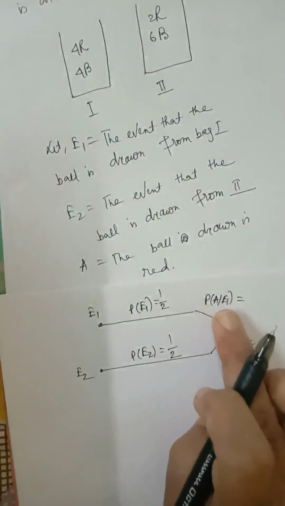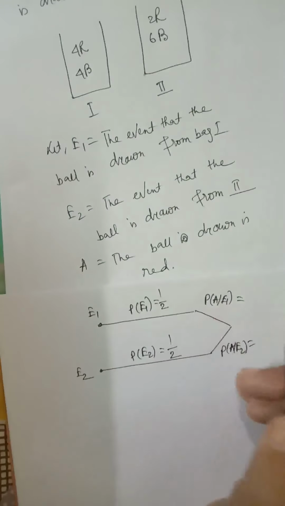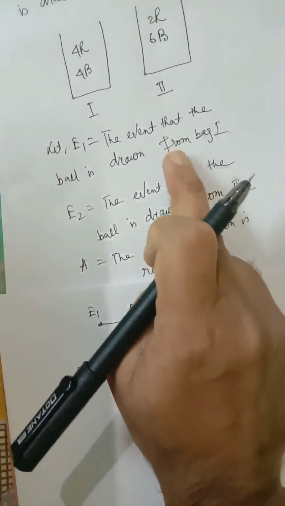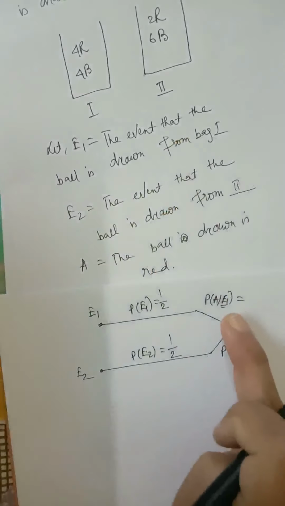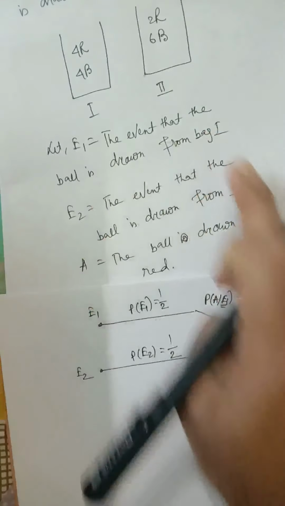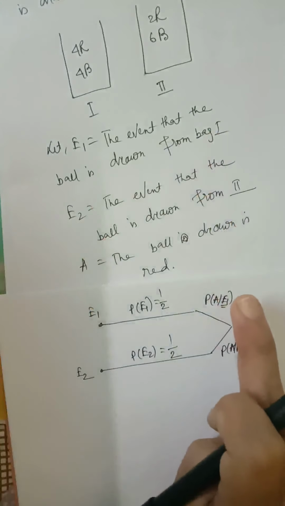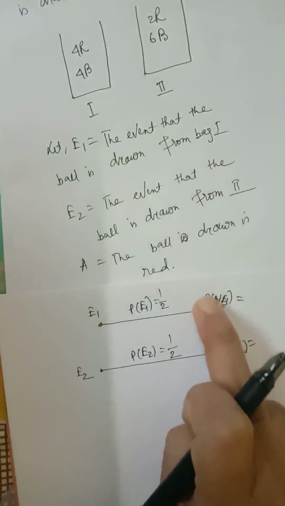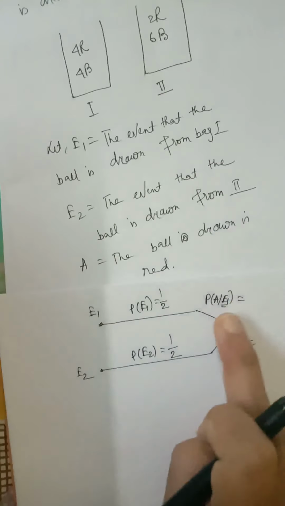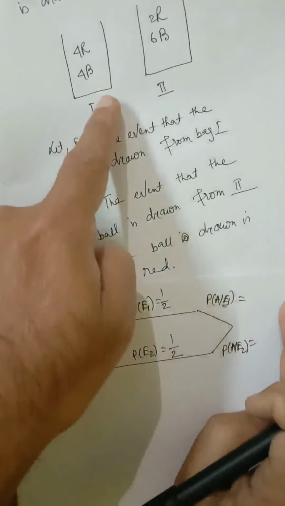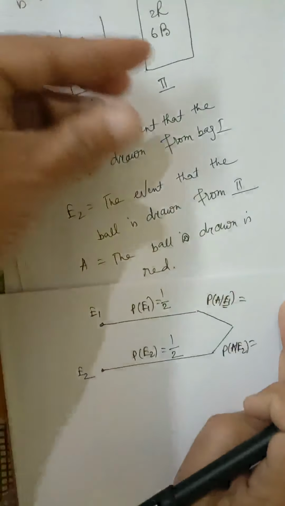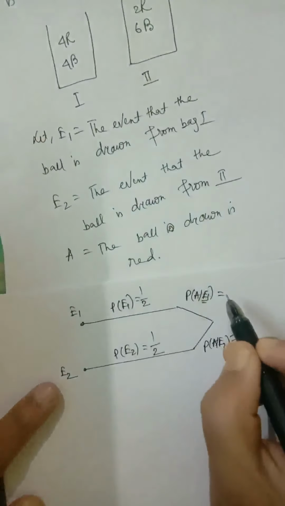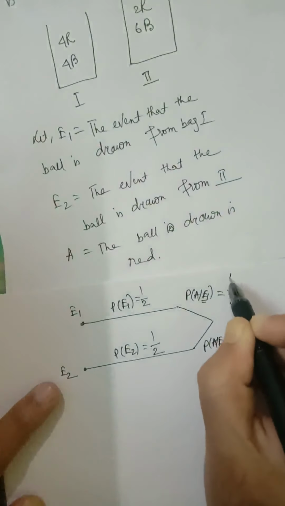Next, what is P of A given E1? First, think about E1. This has happened. E1 means the event that the ball is drawn from the first bag. That is, you have selected the first bag and then a ball is drawn. A means the ball drawn is red. So A given E1 means the ball drawn from the first bag is red. The total number of balls in the first bag is 8, out of which 4 are red.